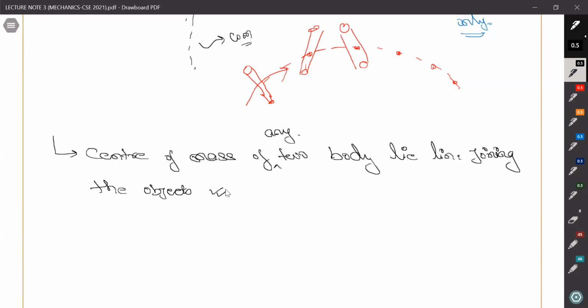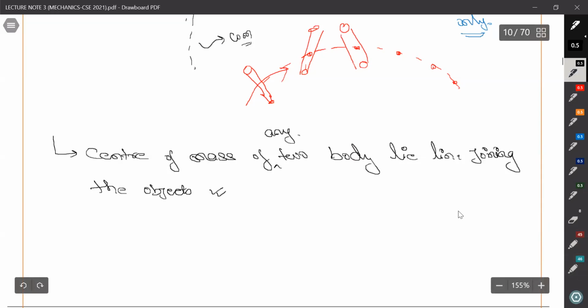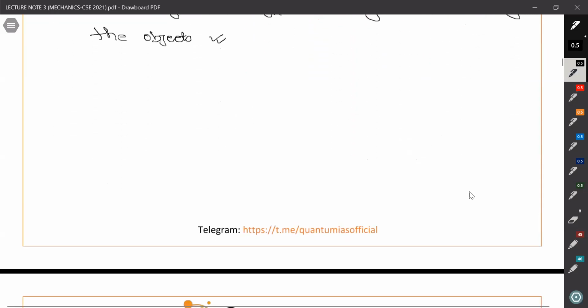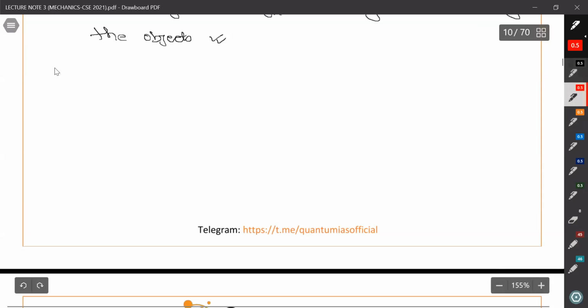Now let me introduce one thing. How can we find the center of mass of some objects? So let's start with some questions. Wait. Before moving to this question, I want to make one special note here.